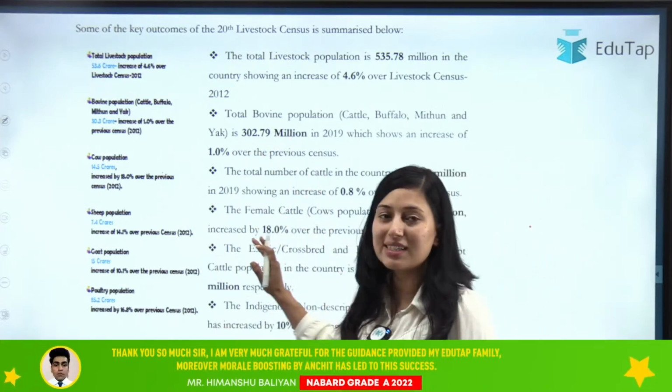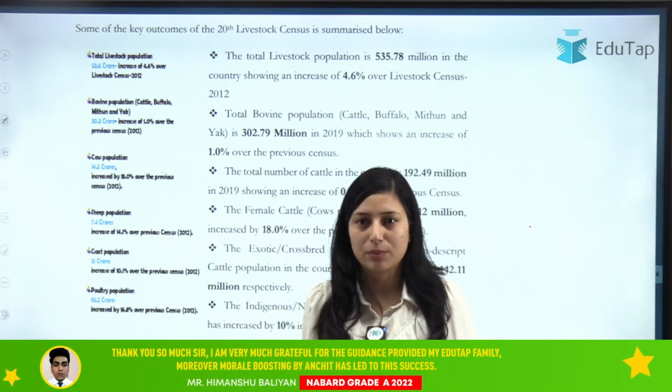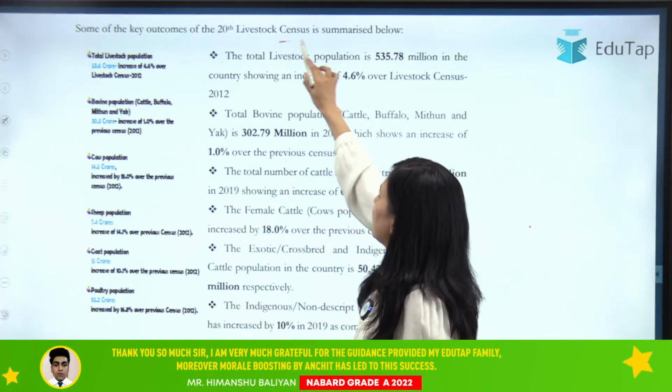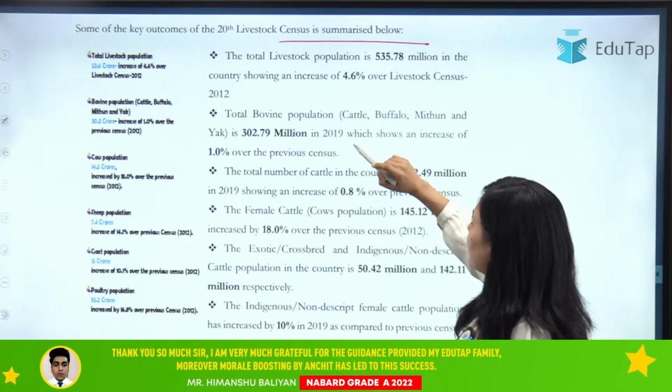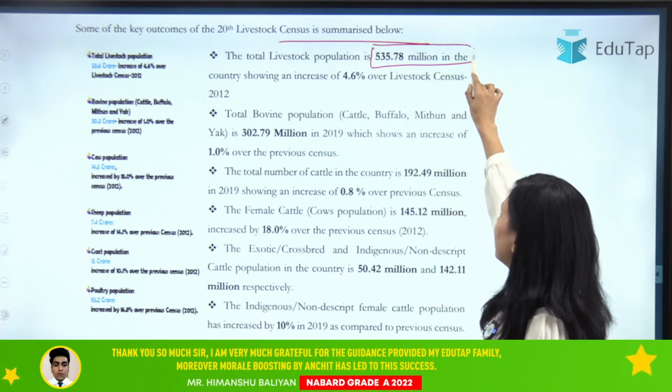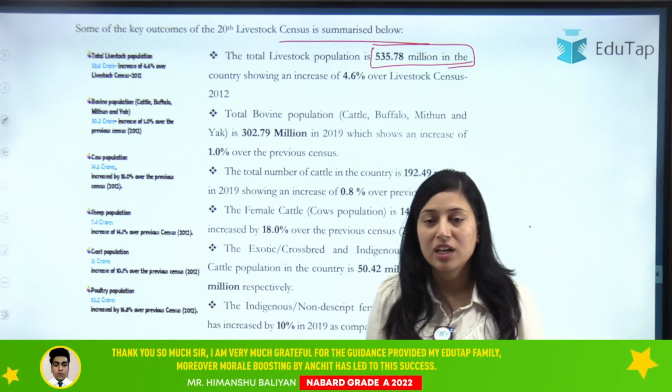So these are the snippets which I have directly taken from the actual report. Here are some key outcomes of the 20th Livestock Census, and according to that, the total livestock population is 535.78 million. Clear?